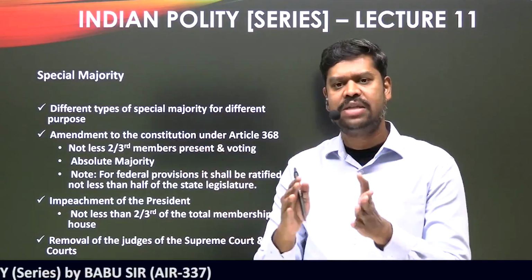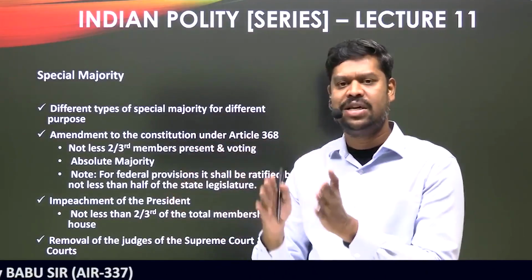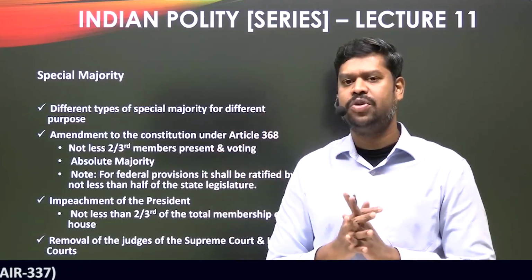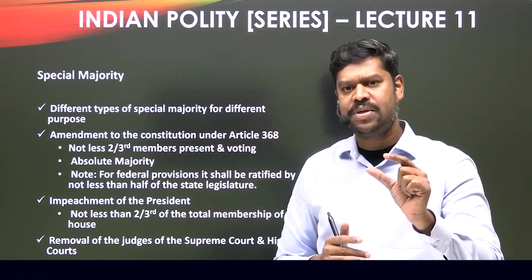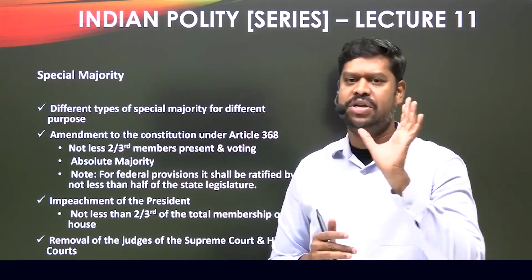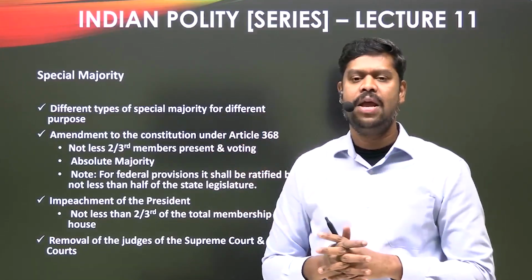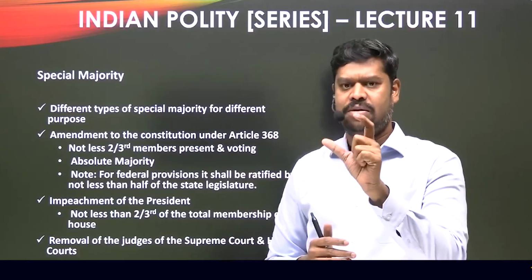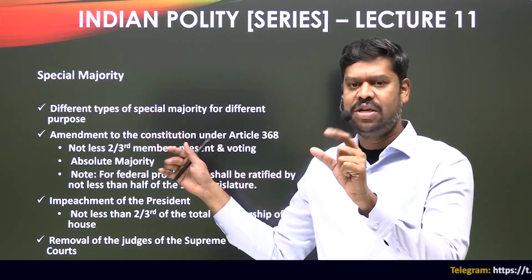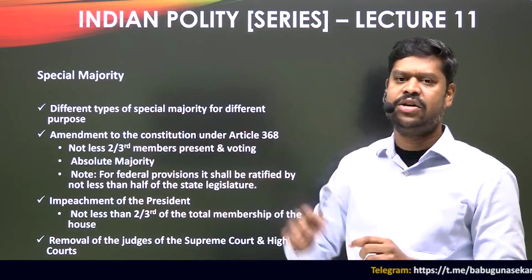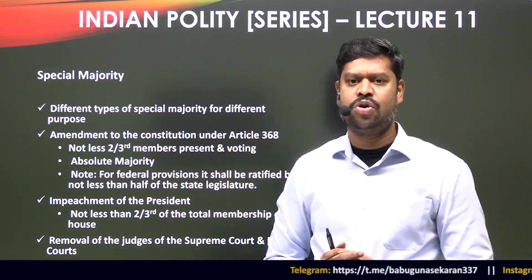That not less than 2/3 of the members present and voting has to support the proposal. So if a minimum of 200 members support it, it is satisfying the first condition because it is not less than 2/3 of the members present and voting. However, is this 200 satisfying the second condition? That is what is called the absolute majority.